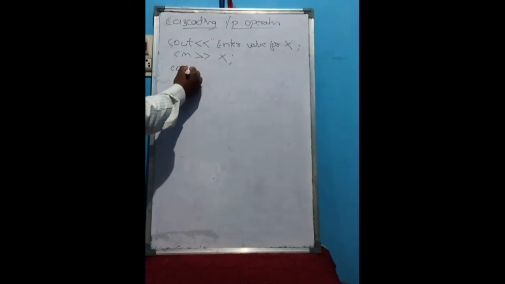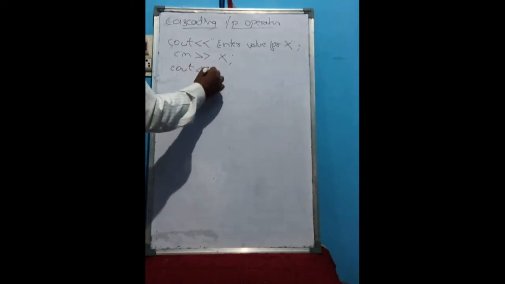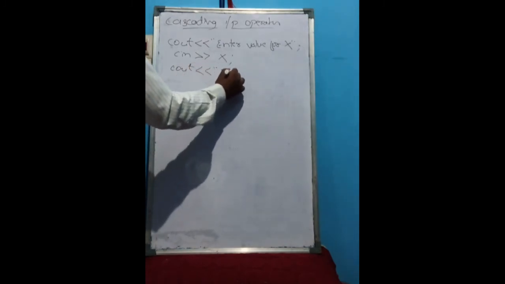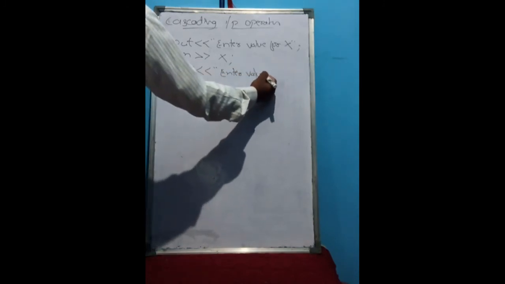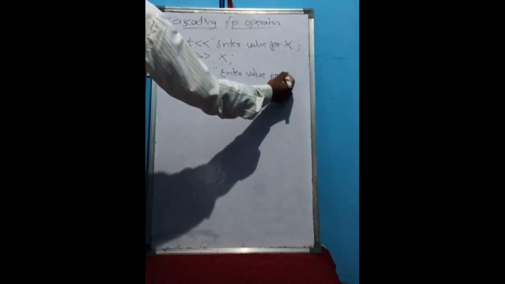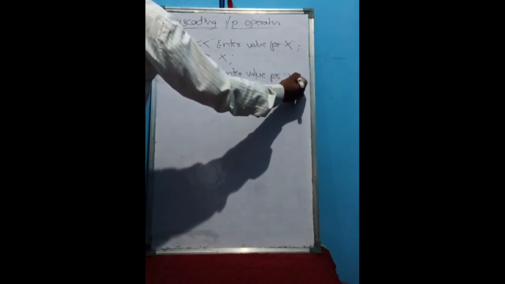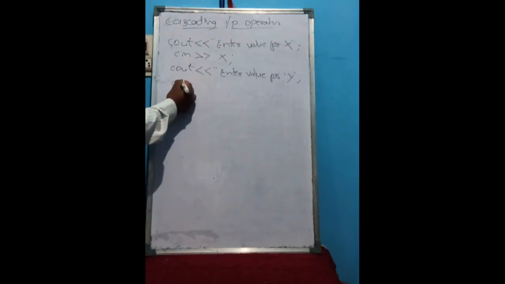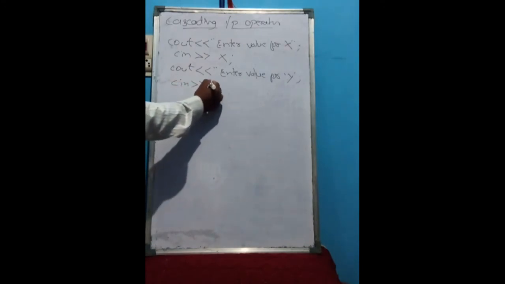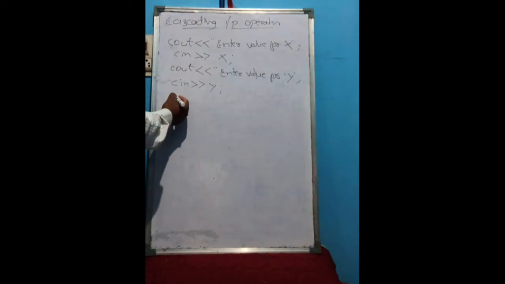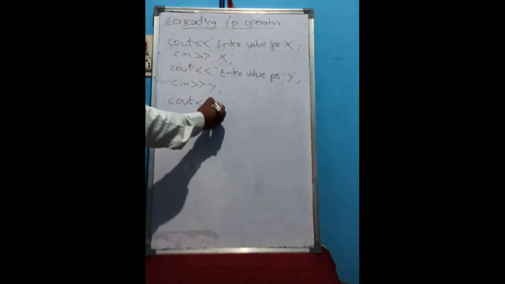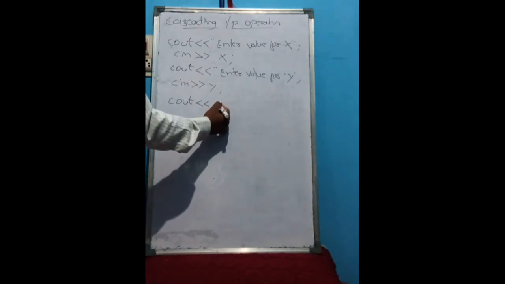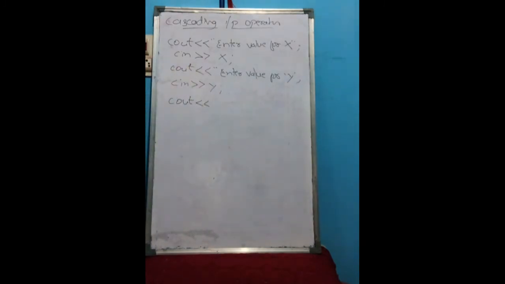Next cout, enter value for y. cin y. Next cout. Let's see this much only. You will understand this. Here you can see.